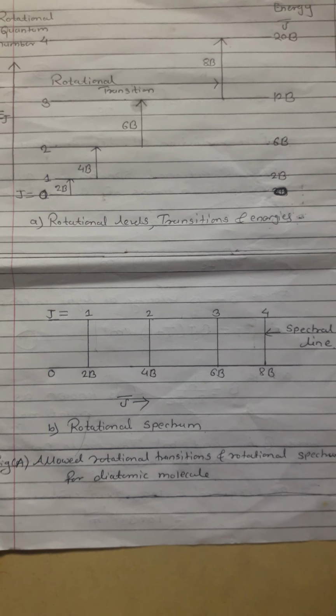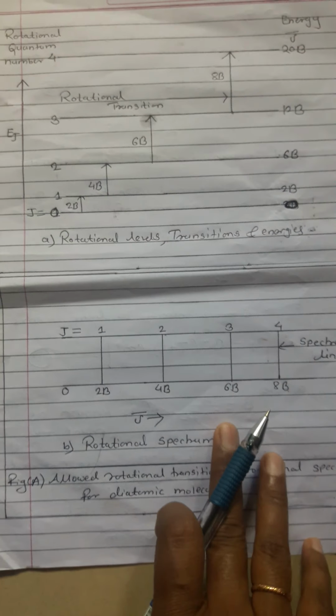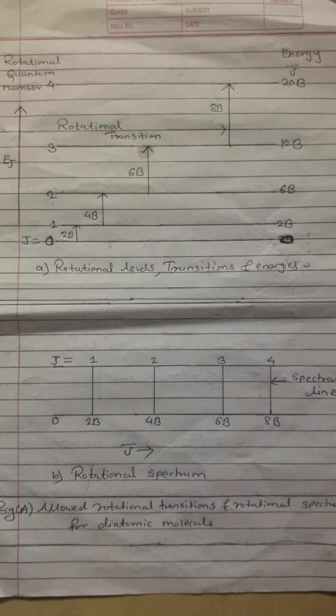From this spacing, it is possible to determine accurate values of the moment of inertia, capital I, and hence the internuclear distance r0. In the last lecture, we studied the moment of inertia equation. So the selection rule for the rotational spectra is finished. Okay, thank you.